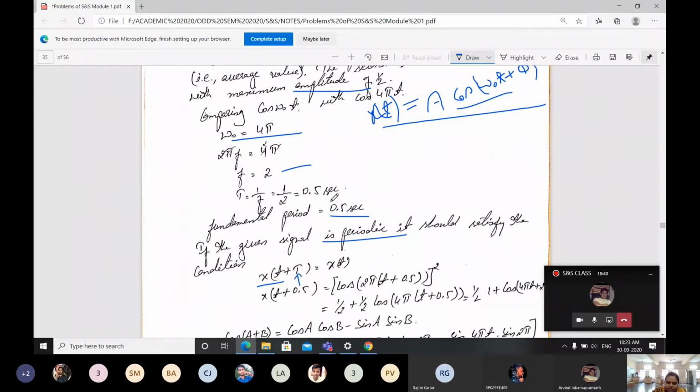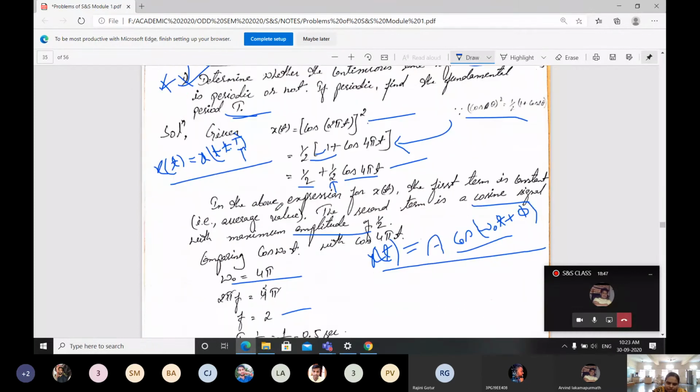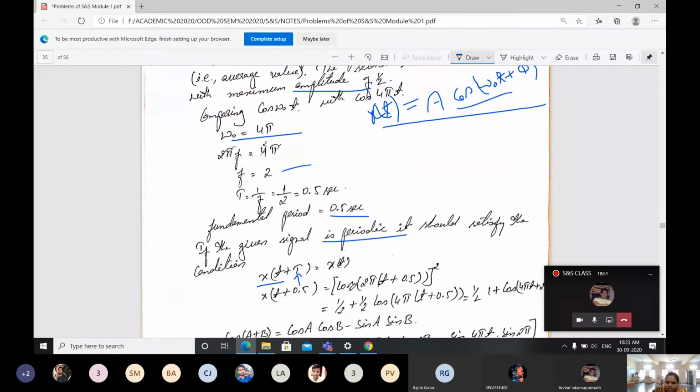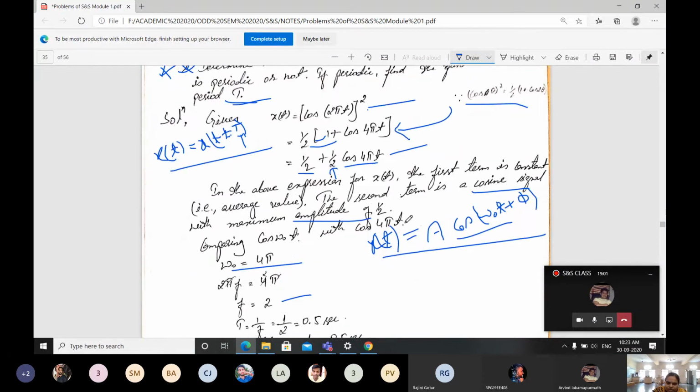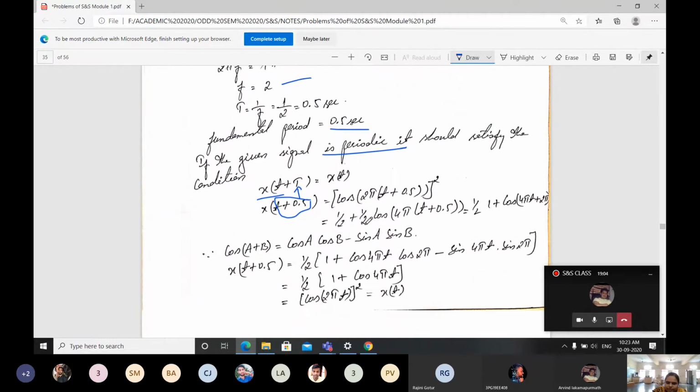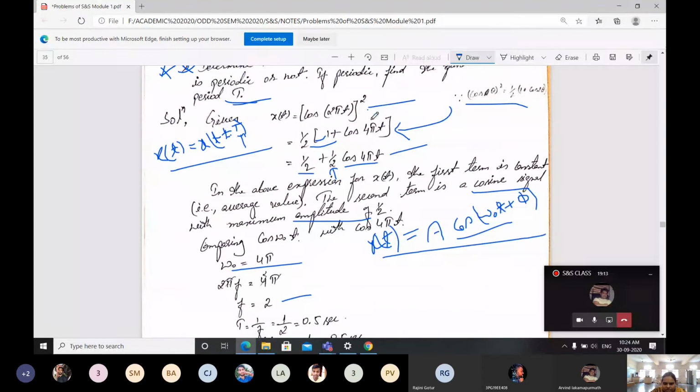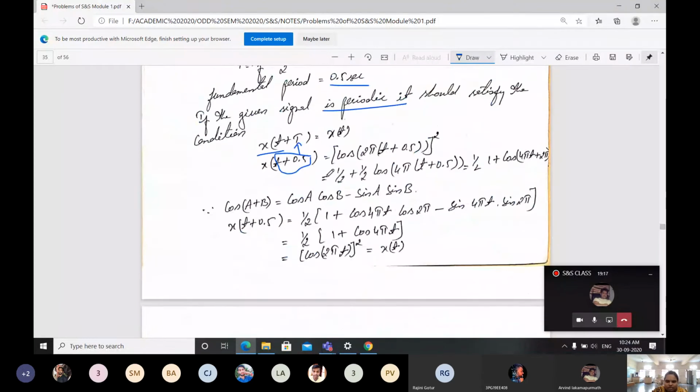From the equation we came across, it is 0.5. The x(t) is already given, and I am substituting the same here: cos²(2π(t + 0.5)). Then to solve, using the cos²θ equation again, we get the same as before: 1/2 + 1/2 cos 4π(t + 0.5), which equals 1/2. I am solving here.